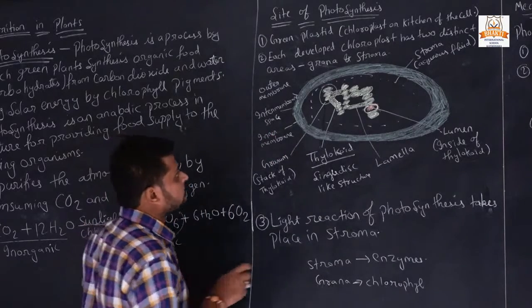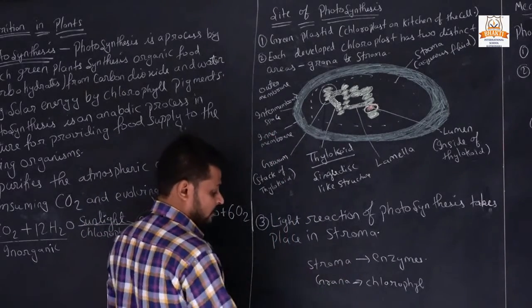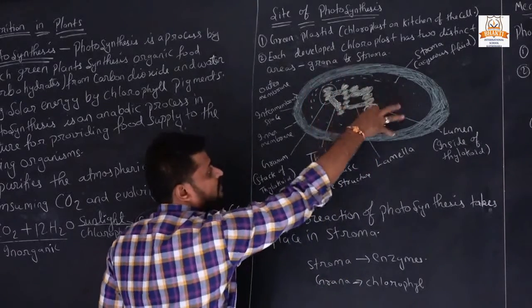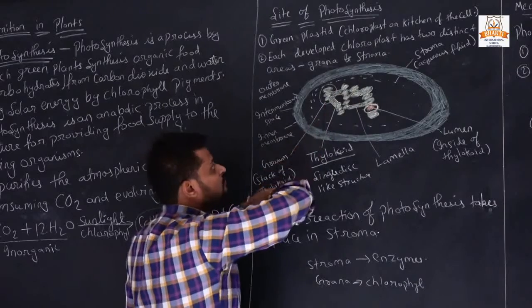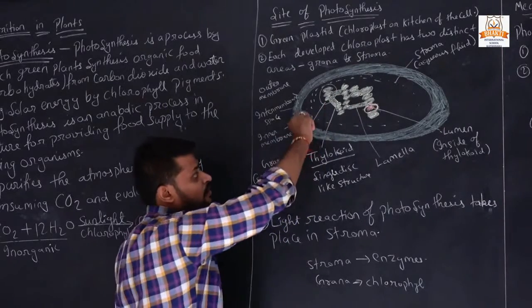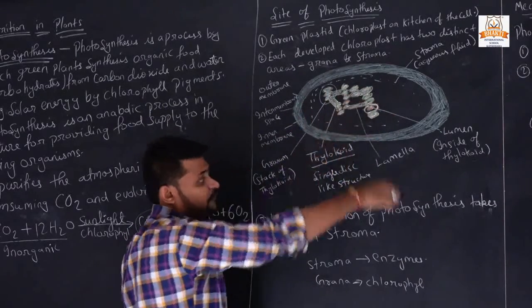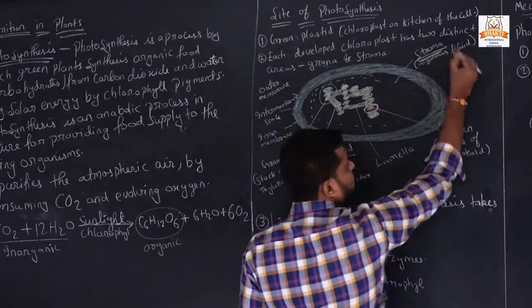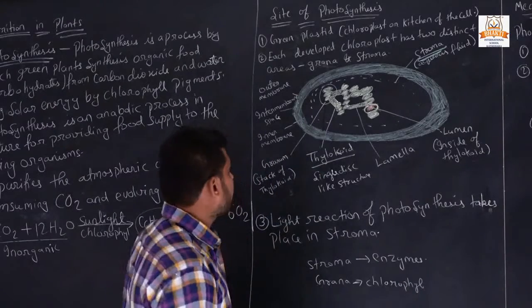In the region inside the inner membrane, an aqueous fluid is filled, that is called the stroma. What is it called? Stroma.